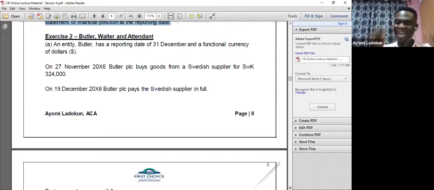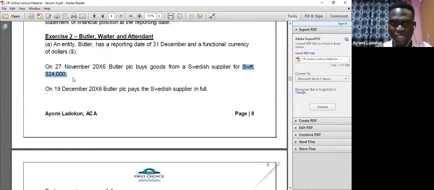Don't forget, at the date of the transaction, the transaction must be translated into the functional currency. If my functional currency, as far as Butler is concerned, is in dollars, and I bought from a Swedish supplier for this amount, what does that tell me? I need to translate into my functional currency.